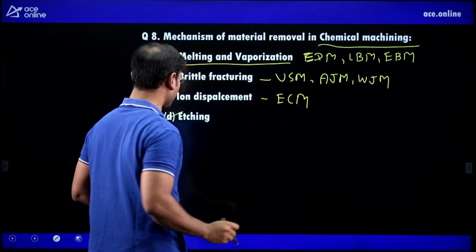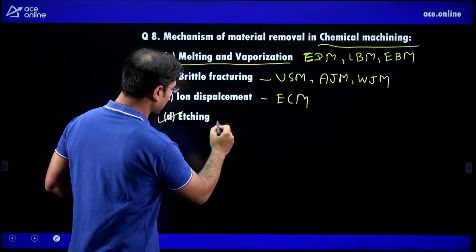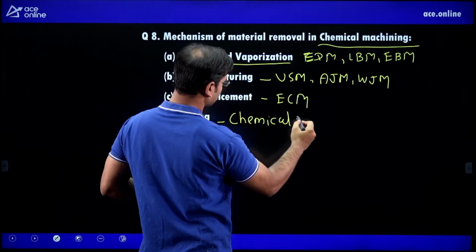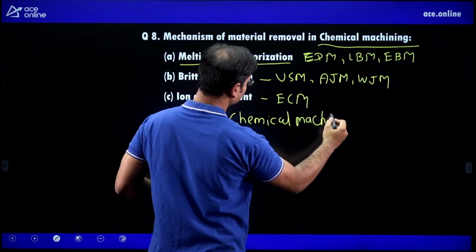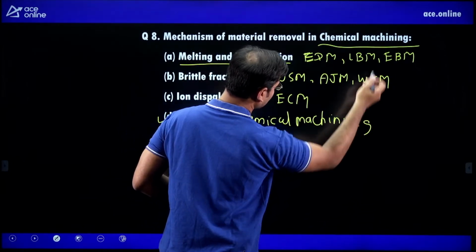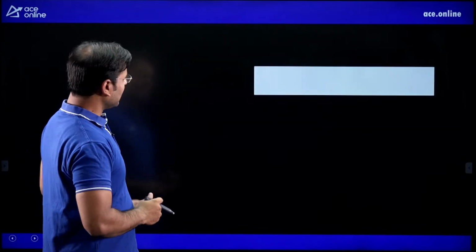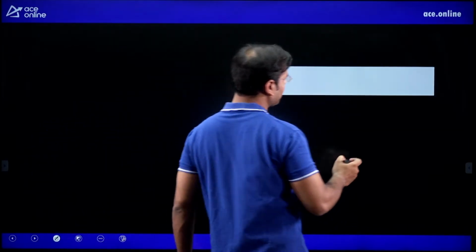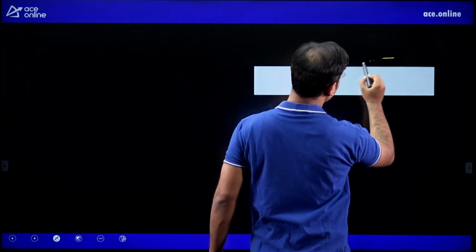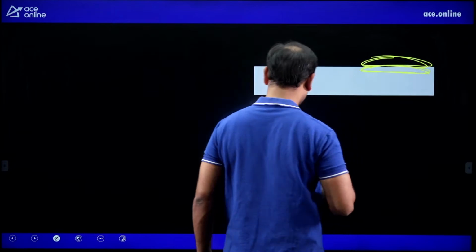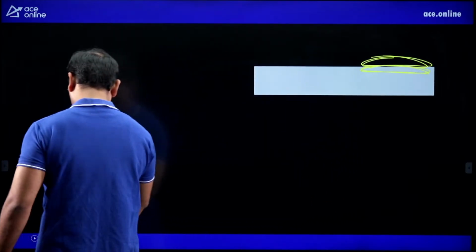And etching is what? Chemical machining. Chemical machining, very, very important. All the 7 methods I mentioned here in this question. Yes? Then how the etching works: just spray some chemical here on that part. Here we have to remove this material. Then spray some chemical on that. Then what happened?